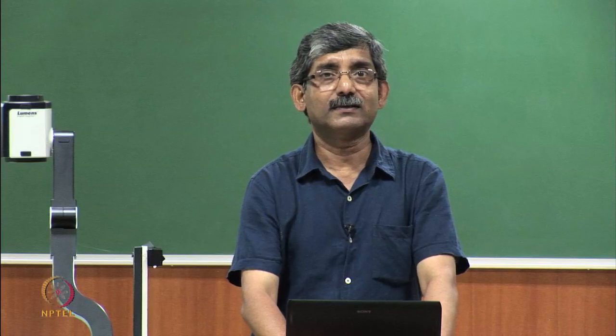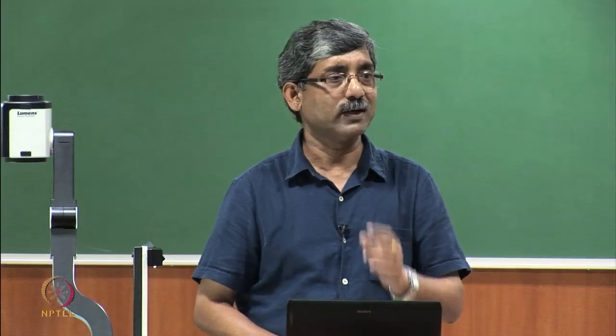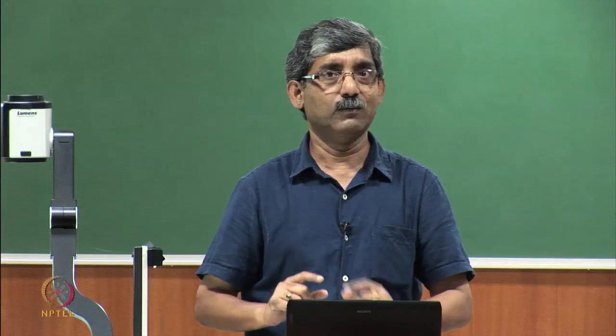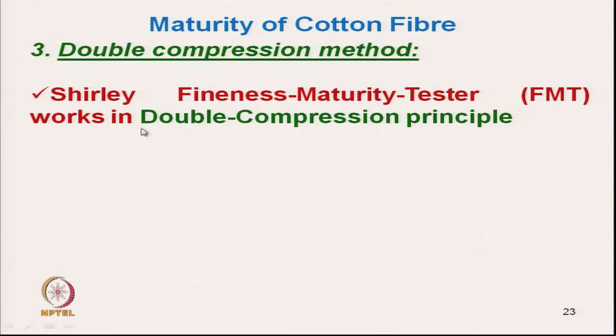Next is the double compression method. This principle is used in the Sheffield FMT, fiber fineness maturity tester. In that case the same fineness instrument is used, where we measure the fiber fineness by the air flow method. But in the normal fineness method, we measure the air flow by single compression.